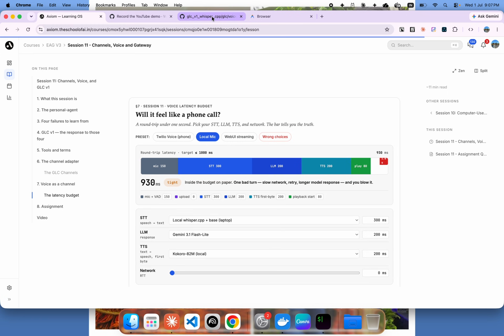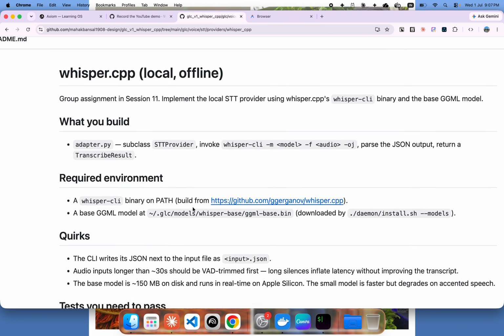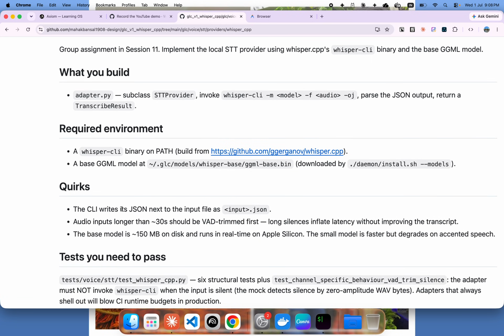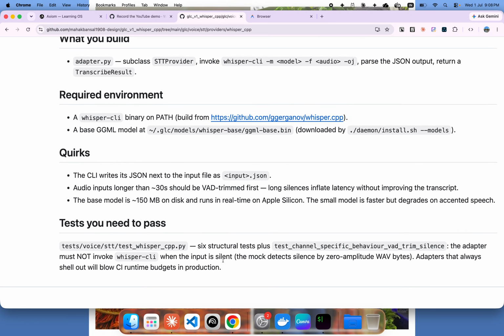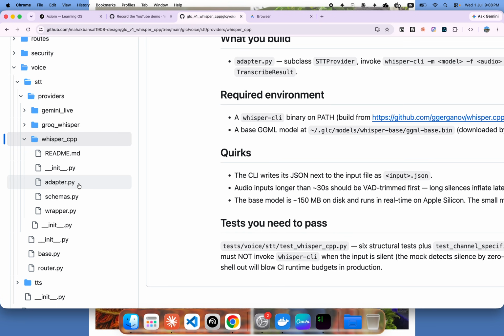If I go to the implementation, what you would see is that we are asked to build an adapter, which basically wraps the Whisper CLI, which is going to use the base GGML model to transcribe. This CLI would generate the JSON based on the audio input. If the audio is more than 30 seconds, we have to activate voice activity detection, which should remove the long silences. And we also have to make sure that if inputs are silent, we don't unnecessarily call the CLI and clog up the CI runtime.